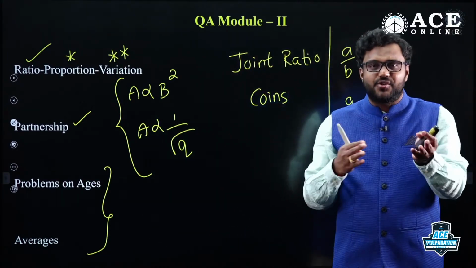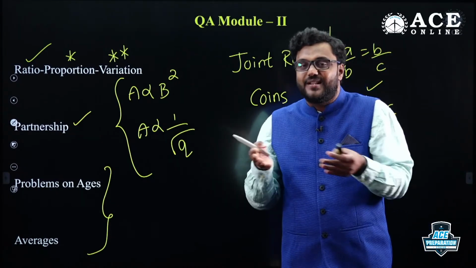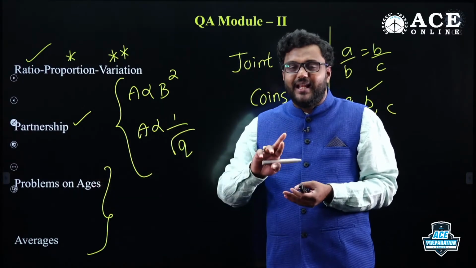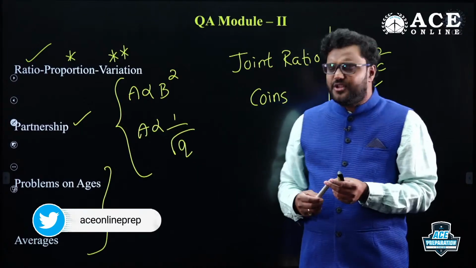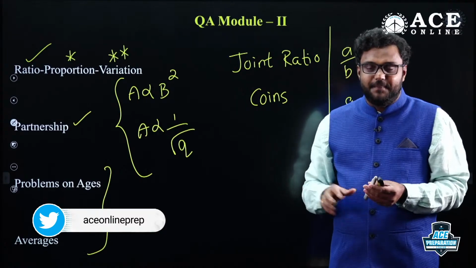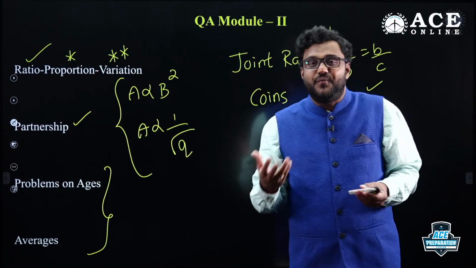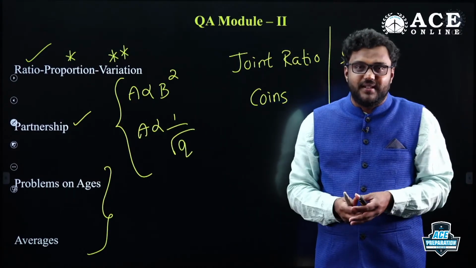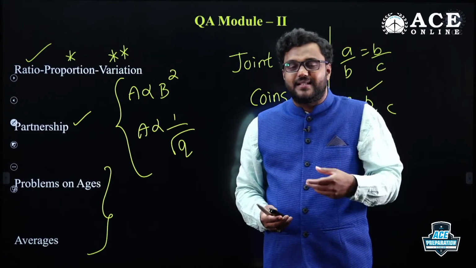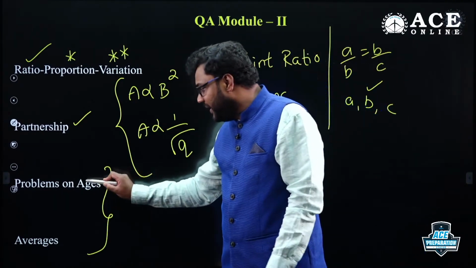Okay, they'll give the ratio of two people's ages, maybe 10 years ago and 10 years after. What is the present age of A and B? Almost all questions in ages will be linked with ratios only. And you should be very clear in the terminologies in ages. You have to form the equation. In problems on ages, we need to form the equation with respect to the given data. If you want to form the equation, you should be clear in terminologies. What is the meaning of hence, ago? They mention after, hence, later. You just need to go through that. Then form the equation and solve the equation.